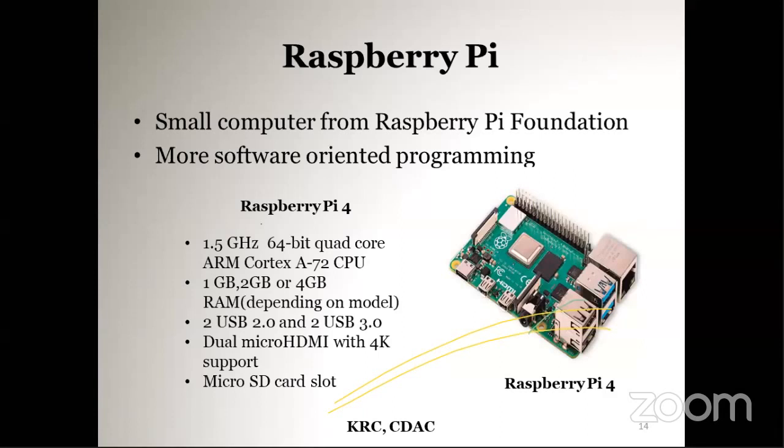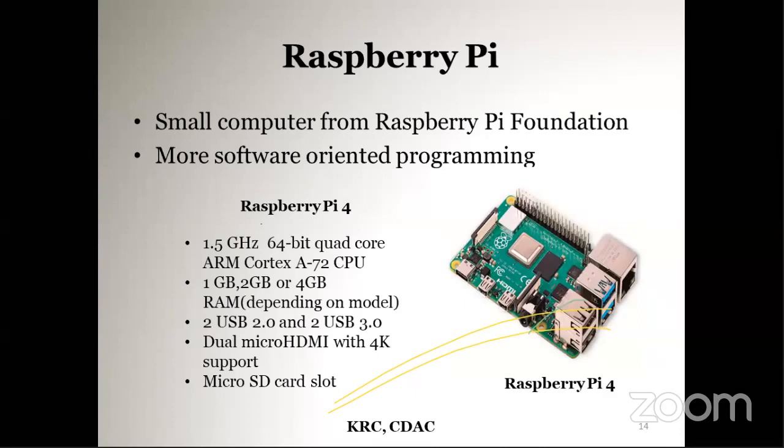And it has different memory options: 1 GB, 2 GB, 4 GB, and also 8 GB is available. Newly, the Raspberry Pi 4 has 8 GB of RAM, so you can use it like a PC itself.